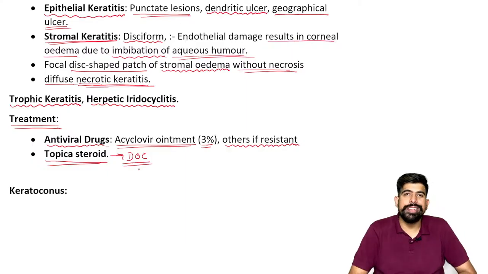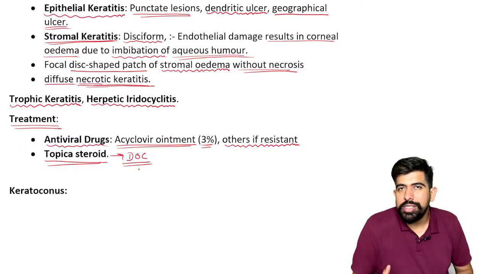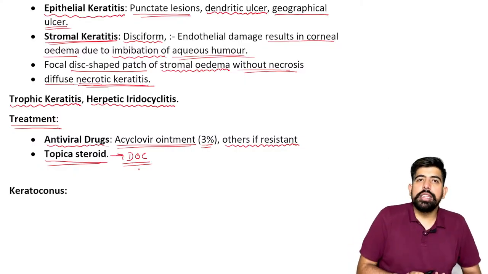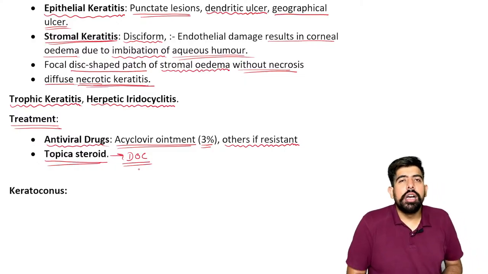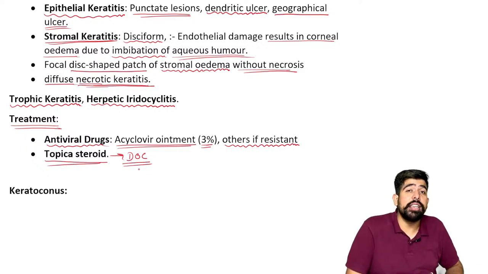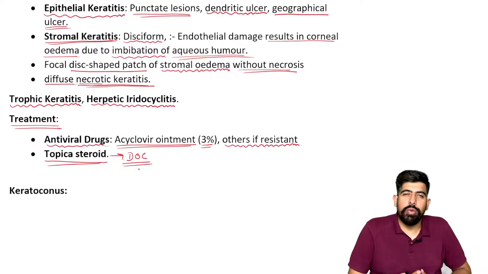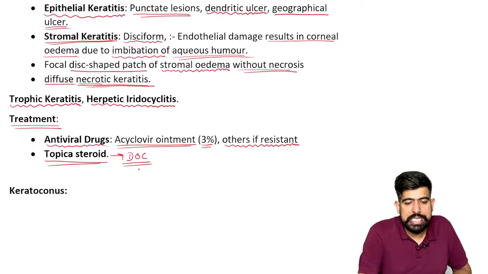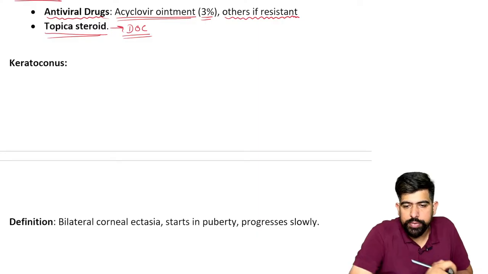So the drug of choice in bacterial ulcer, guys, please remember, is your antibiotic, which is moxifloxacin or gatifloxacin. Talking about the drug of choice in fungal ulcer, that will be your antifungal, right? And next, in acanthamoeba keratitis, the drug of choice is PHMB, polyhexamethylene biguanide. And last one, viral keratitis, please remember the drug of choice here is the steroids. Now, moving forward to the next corneal disease, right?